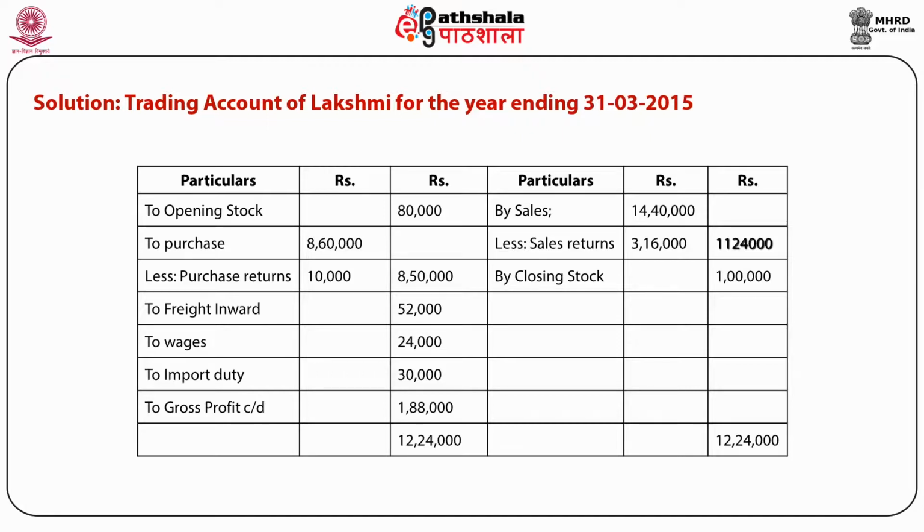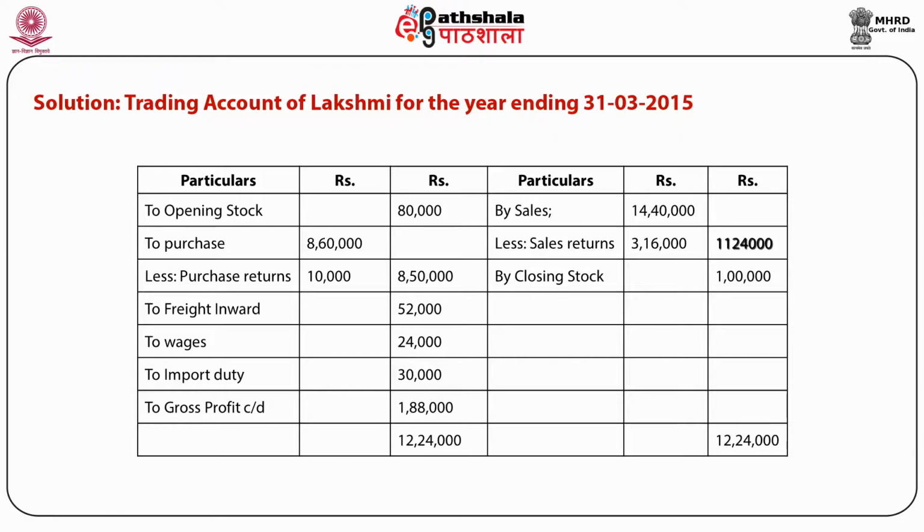By comparing credit side or income side with the debit side, that is expenditure side, we can calculate the balancing figure, and the balancing figure in this question is 1,88,000, and that is gross profit, which shows that income side is more than the expenditure side and the firm is earning profits.